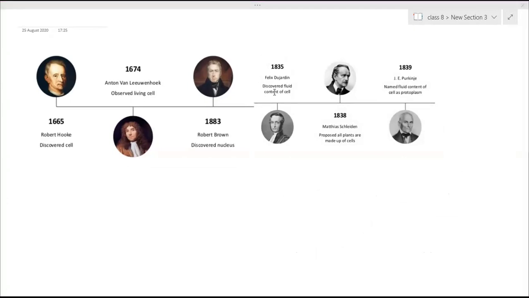1835, Felix Dujardin discovered the fluid content of the cell. Inside the cell, there is some fluid present. That was discovered in 1835.